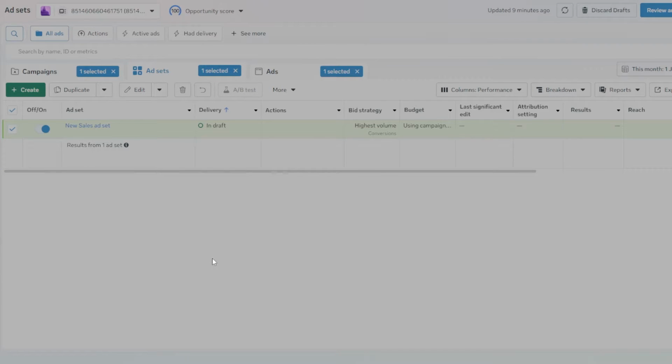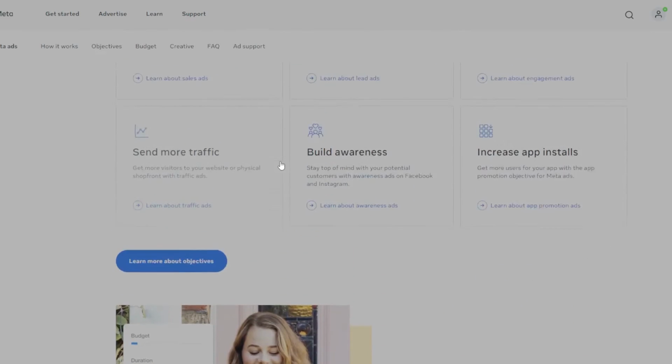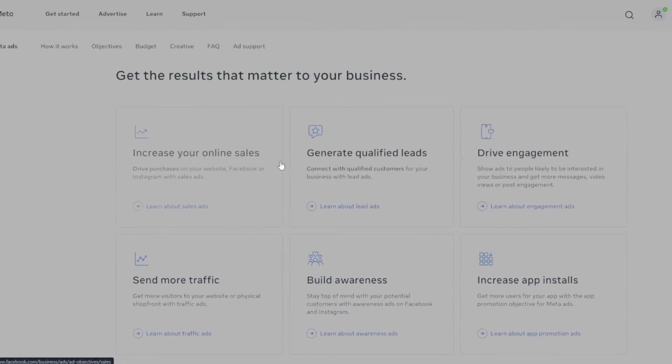First, rotate your creatives regularly. Even small changes like images, videos, or headlines can reset interest and keep your audience engaged. Try to refresh your ads every 2 to 4 weeks, depending on how fast your frequency climbs.